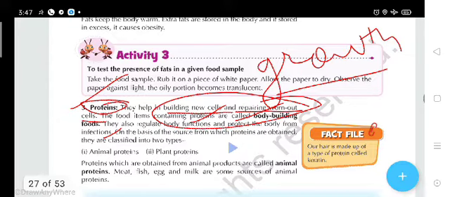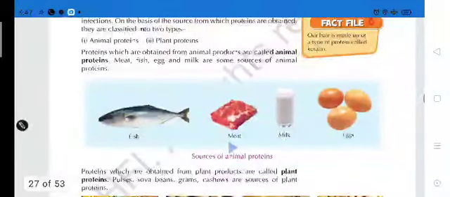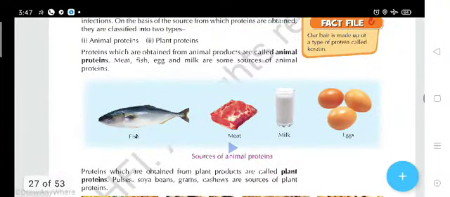On the basis of the source from which protein is obtained, it is called two types: animal protein and plant protein. We can obtain protein from animals as well as plants. If we talk about animals, examples are fish, meat, milk and egg.